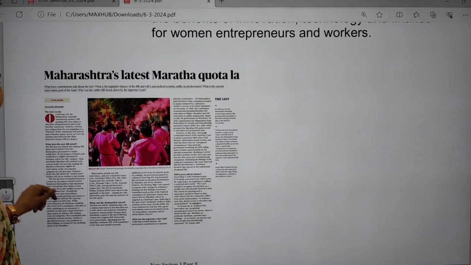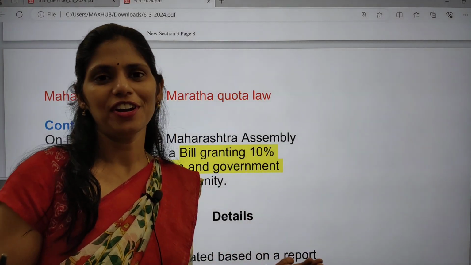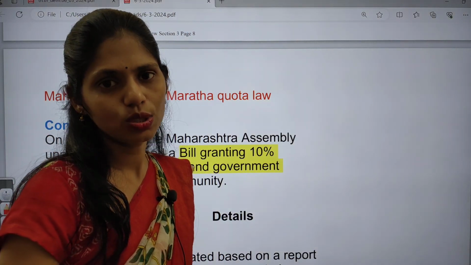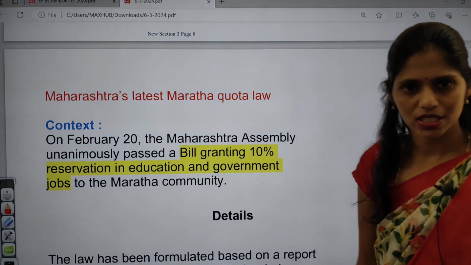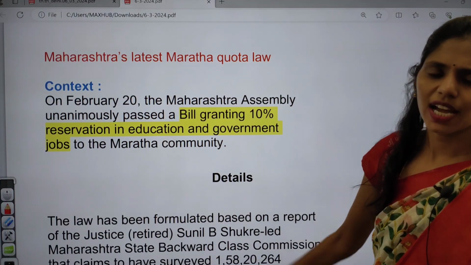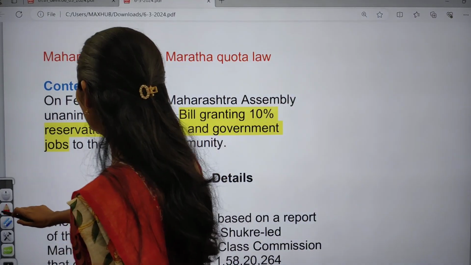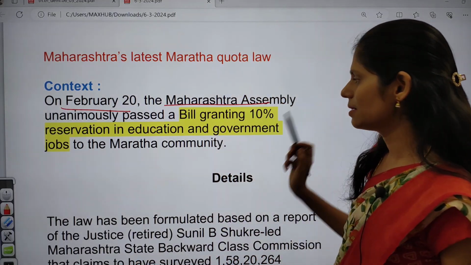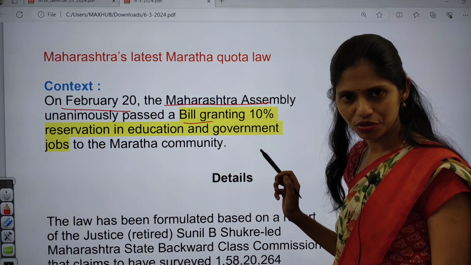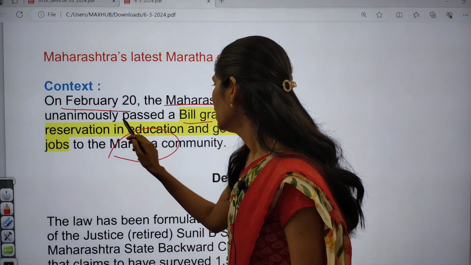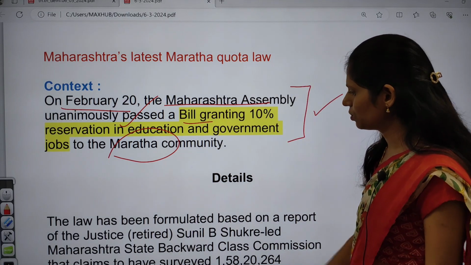It is about the Maratha quota. Already we discussed this topic a number of times, but there is no choice for me, as there are very few articles in today's newspaper. So this article which appeared in The Hindu, we are going to discuss. If you say context, this is the current affairs of the month of February, not March. On February 20, the Maharashtra Assembly passed a bill granting 10% reservation for Marathas in education as well as in jobs. So this is the context why it is in the news.